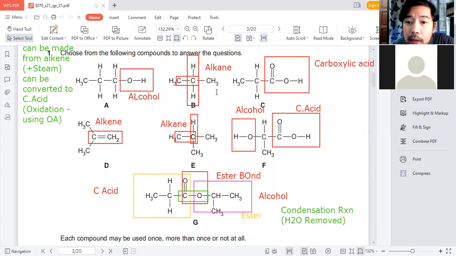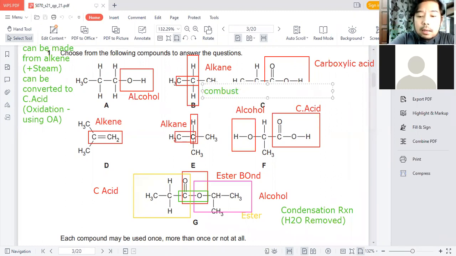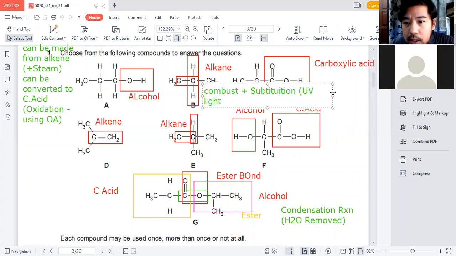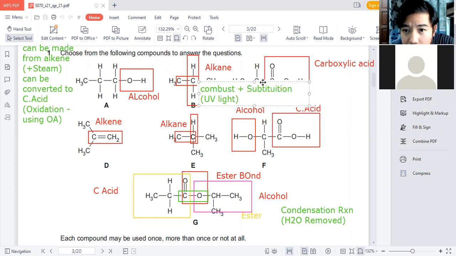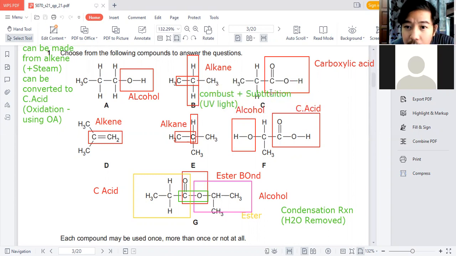I'm going to put it there: combustion and substitution, which must have the UV light. So these are the things we are going to look at. I hope it does not overlap too much, but it will be overlapping, so I hope you guys can see that.